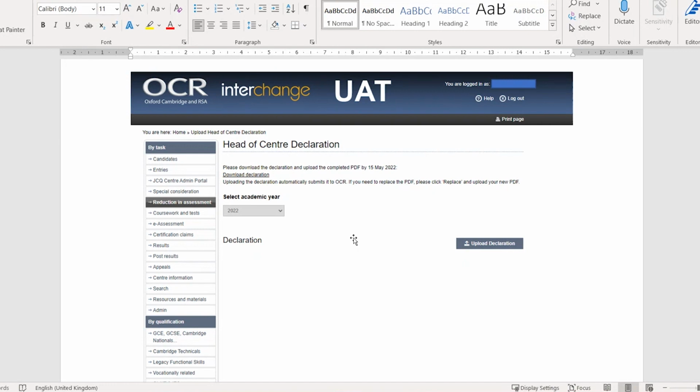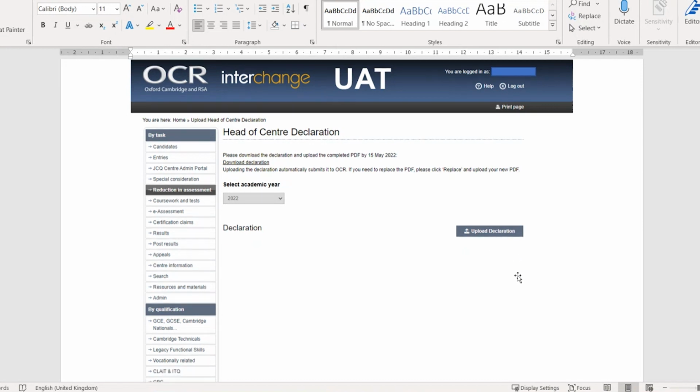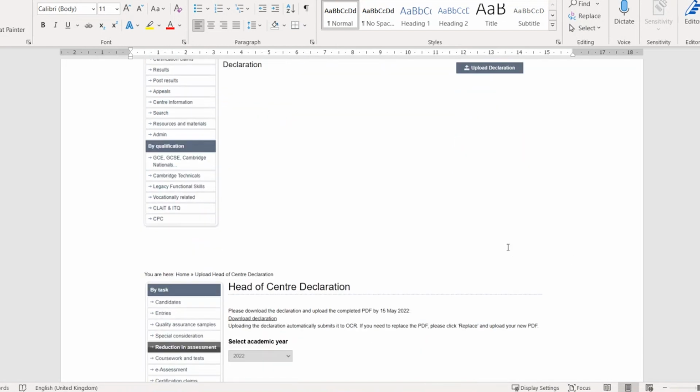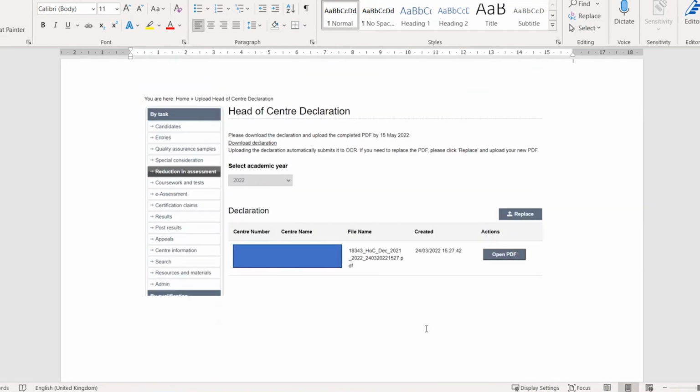You will then, once it's saved, go back to the Head of Centre declaration page on Interchange. You will select the academic year, and then you will upload your declaration form by selecting the Upload button. It will then appear to show that it has been submitted. You can open the PDF to view it, or you can choose to replace the form if you need to whilst the submission window is open. And just a reminder that the submission window is 22nd of April until the 15th of May.